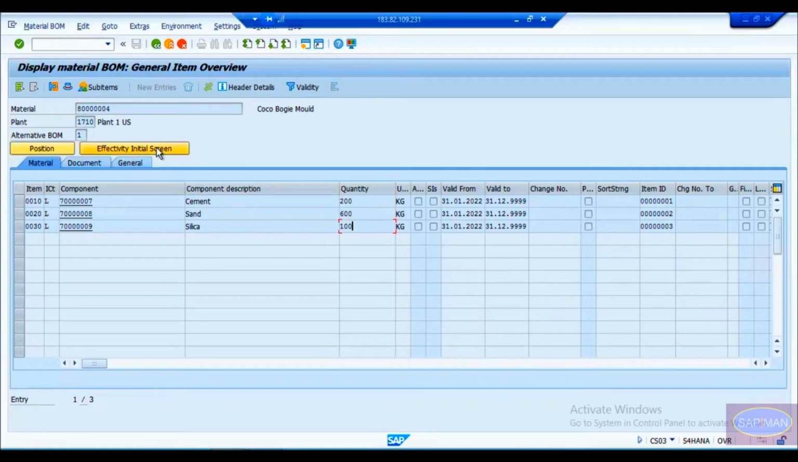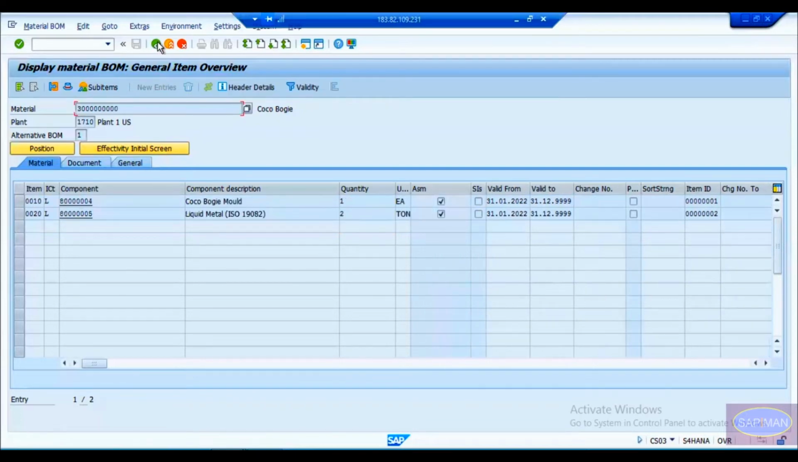This is your product's BOM structure. Understanding my point? Yes, sir. Okay. Similarly, if you would like to see the bill of material of this product also, you can